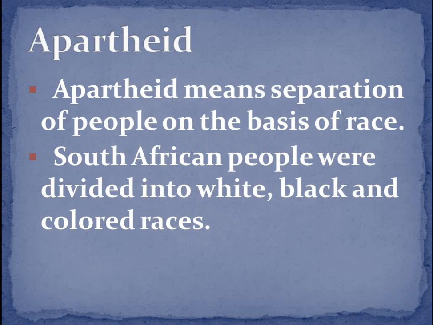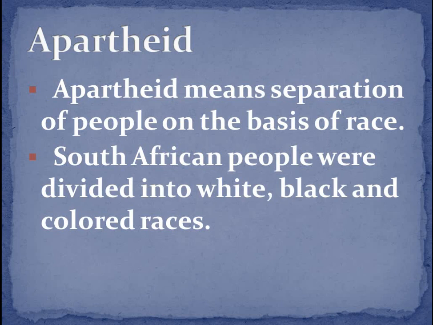Apartheid means separation of people on the basis of race, on the basis of their color. There were different types of people in South Africa. They were divided among different races like white people, black people, and colored people, including Indians.